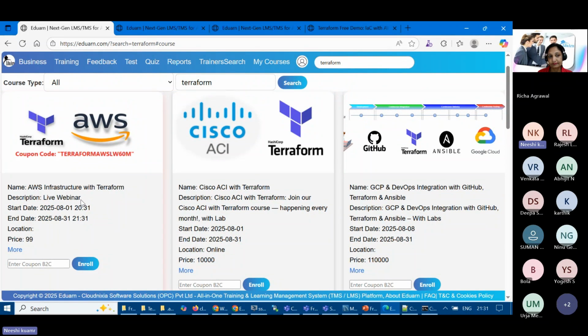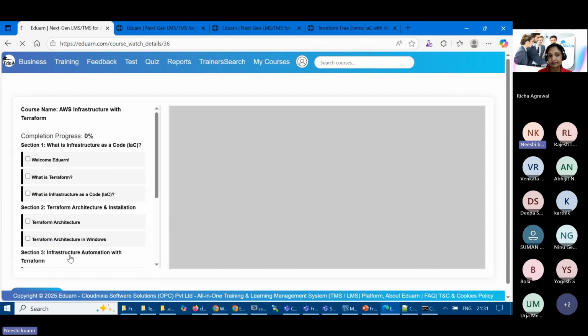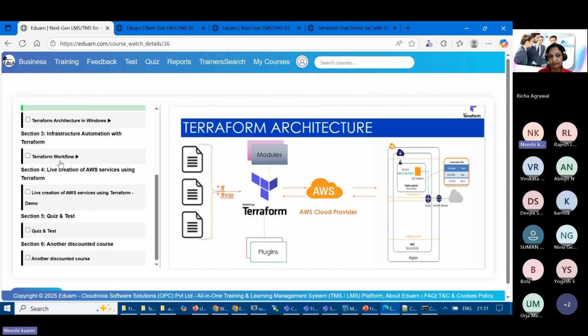I believe all of you have already signed up, because whenever you filled in the form, your account was automatically created and you received an email too. You can log in and get the certificate, and this was there for the free course. You can also generate it in those sections for all the videos we are talking about. So all of this is there in this course. I suggest all of you just log in and see it.